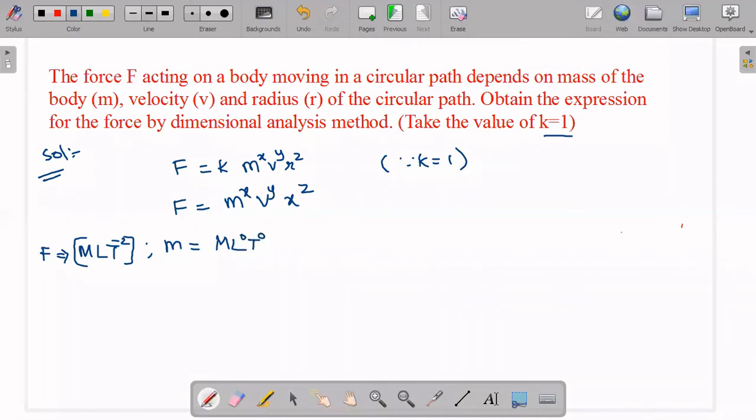Okay. Now next we have v. So v is nothing but velocity. The velocity dimensional formula is what? L t to the power of minus 1. So m power 0 will come.